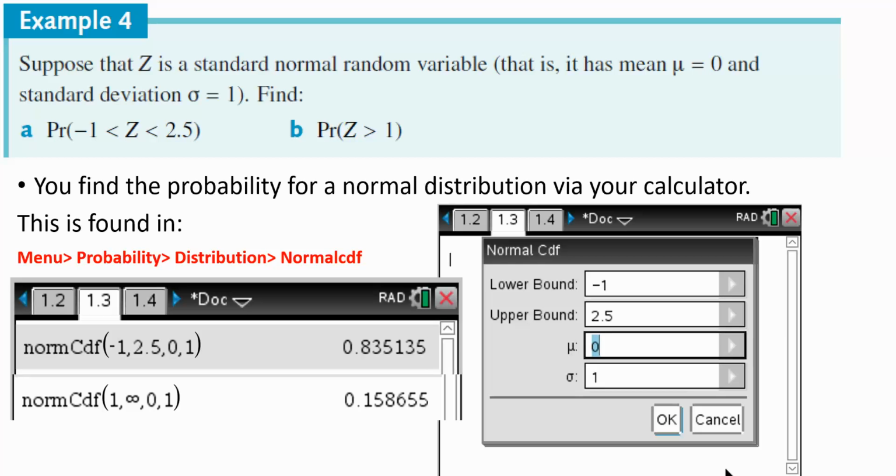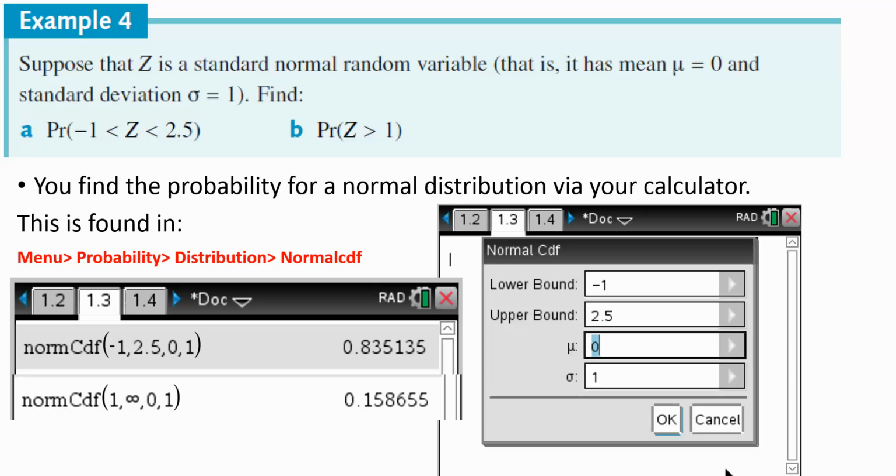15.6%. Now, what I want you to also realize, which is what you're going to be doing in this exercise in chapter 15, is that if this is 1, this is -1. Because it's symmetrical, this area over here, Z less than -1, is also equivalent to the probability of Z greater than 1. And that's where you're going to do some problem solving. Sometimes I'll give you this, and then expect you to find this, and you have to work it out because it's symmetrical. You can problem solve it. But that's the first thing I need you to understand: what a normal distribution is and a standard normal. You know the difference between the two.